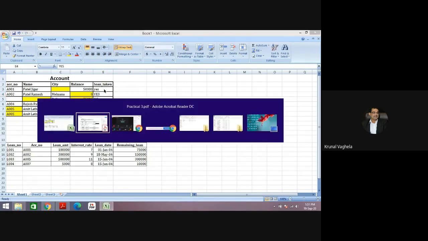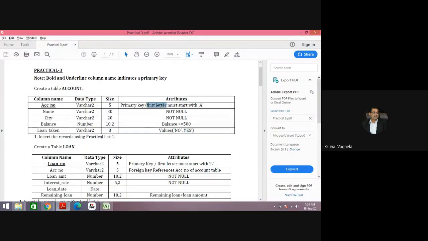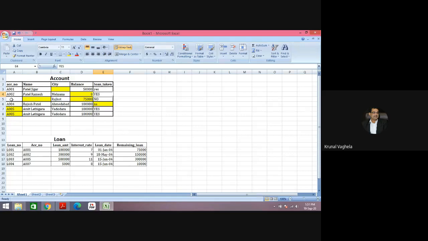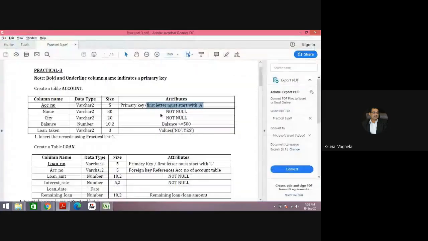One more thing I forgot. One more constraint: on the primary key account number, the first letter must start with A. Some banks may have this rule. My account number will start with A or 1 or 0, something like this. So if I enter account number B006, this will not be allowed. Even a small a will not be allowed, like this. So have you understood the constraints, everyone?